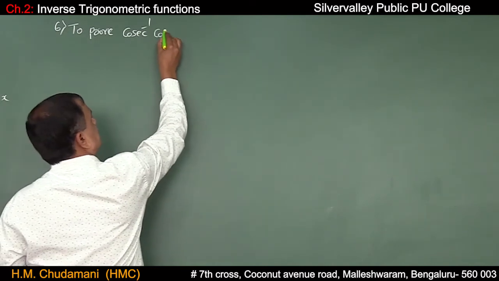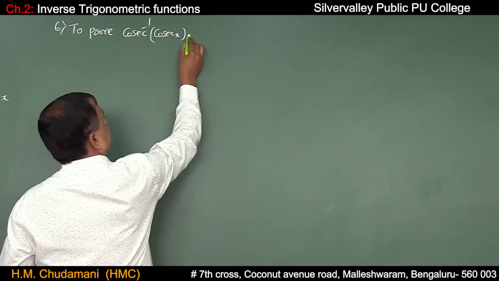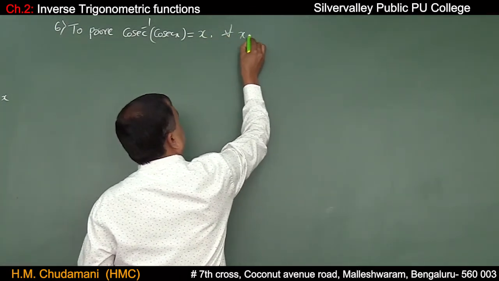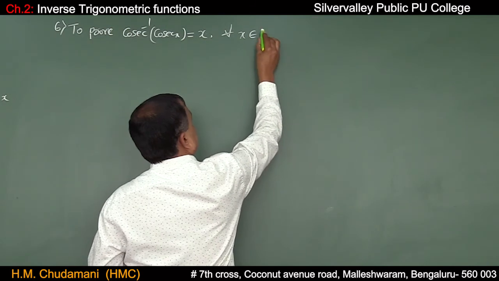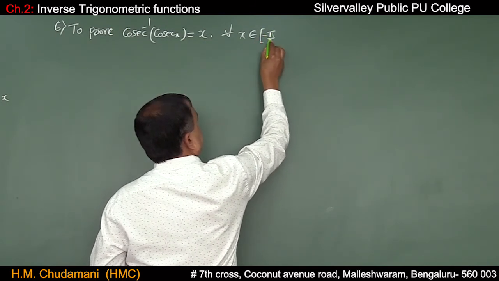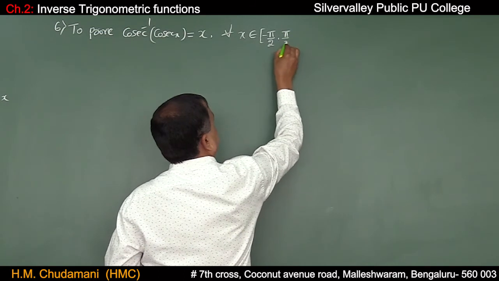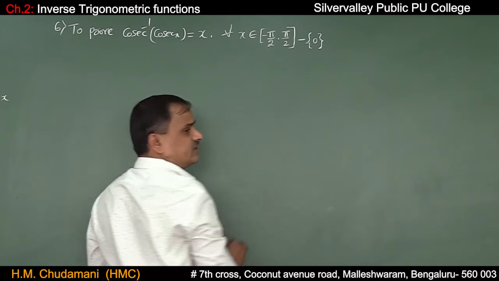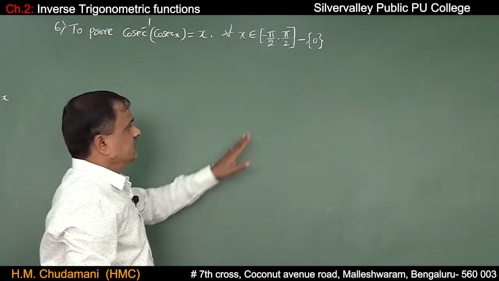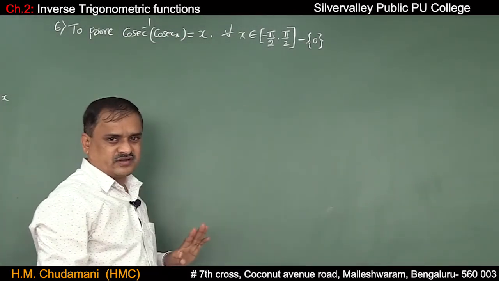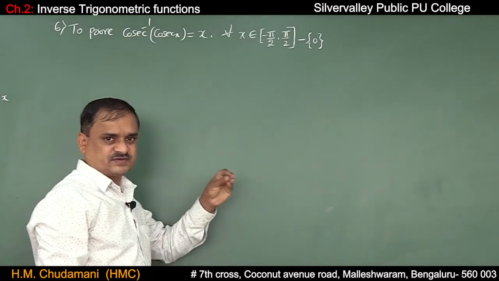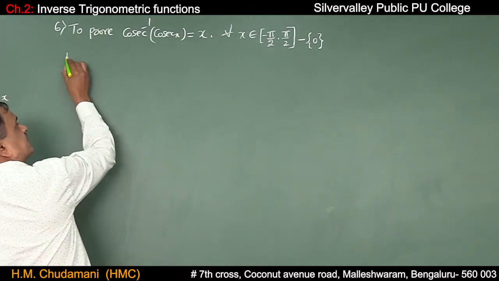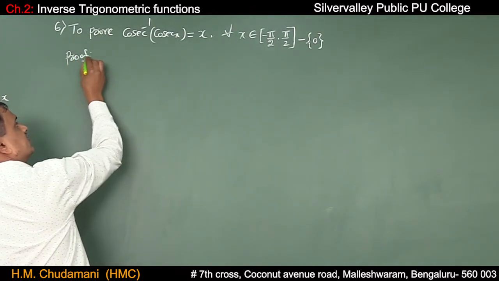Cosecant inverse of cosecant x is equal to x for all x belongs to the closed interval minus pi by 2 comma plus pi by 2 except 0. For the proof, the graph is not necessary actually, but just for the information I have written the graph which we have discussed previously. Let us prove this.